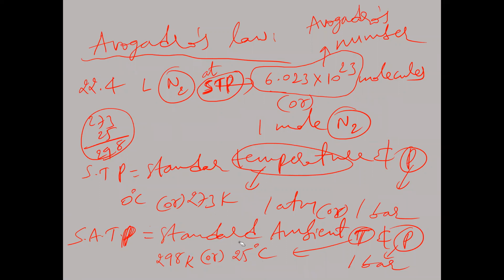This 25 degrees Celsius is called room temperature. So here, which condition have we taken, STP or SATP? STP we have taken. STP means always 273 Kelvin and 1 bar pressure. So 22.4 liters of nitrogen gas at STP contains these many molecules. If you take 22.4 liters of any other gas, oxygen, CO2, any gas at STP, it will have Avogadro number of molecules, and 1 mole of that gas.